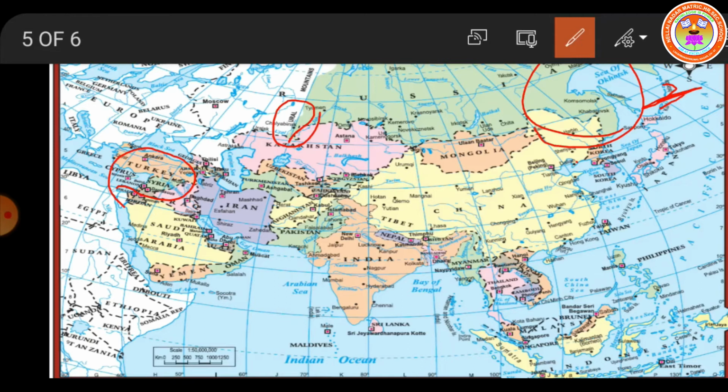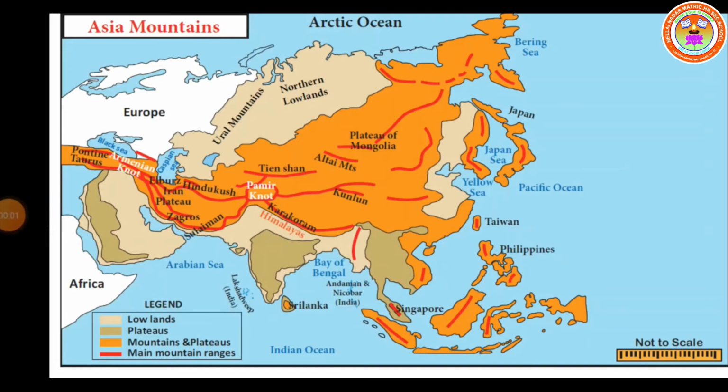There are 2 knots found in Asia. What are they? The Pamir knot and the Armenian knot. What is called a knot, children? Knot refers to the convergence of mountain ranges. The meeting place of 2 or 3 mountain ranges is called a knot. So there are 2 knots found in Asia: the Pamir knot and the Armenian knot. The Hindu Kush range, the Suleiman range, the Himalayan range, and the Tian Shan range radiate from the Pamir knot.